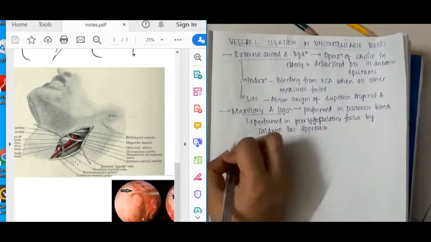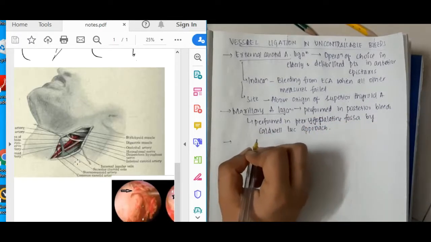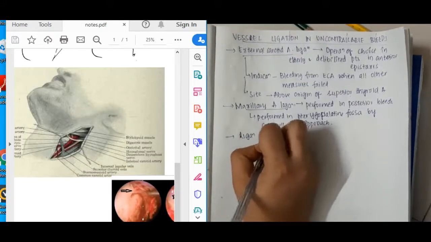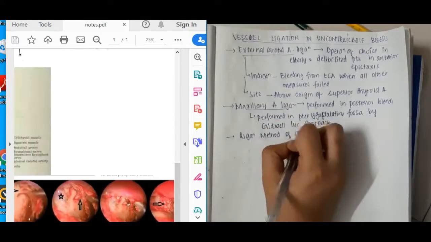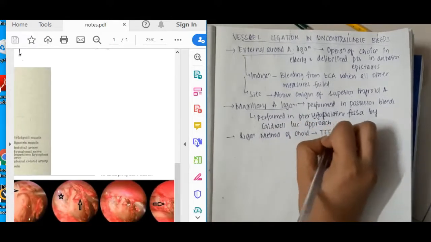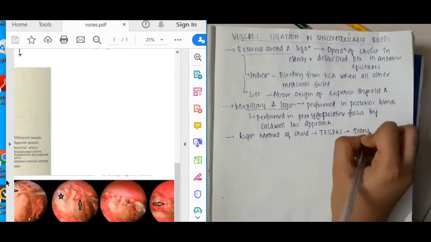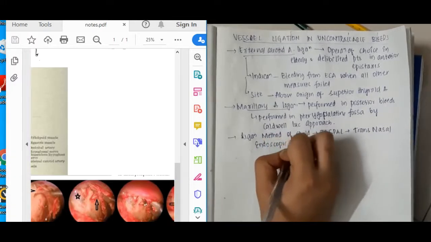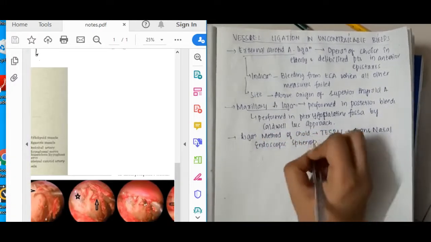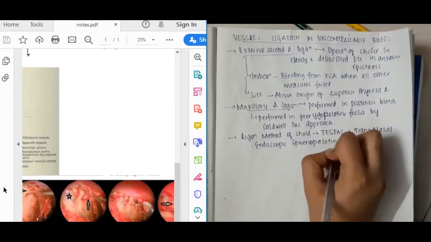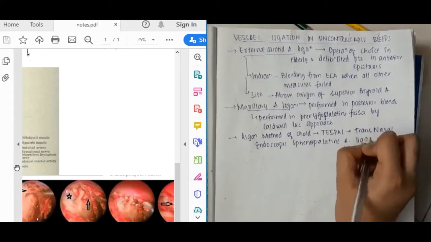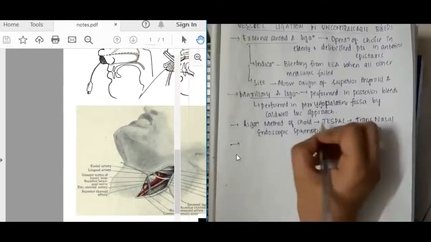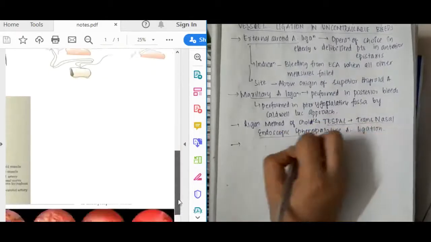Then we have to see what is the ligation method of choice. We have seen the two types, but these are not the ligation methods of choice. The ligation method of choice is sphenopalatine artery ligation through transnasal endoscopy, called transnasal endoscopic sphenopalatine artery ligation, also called TESPEL.